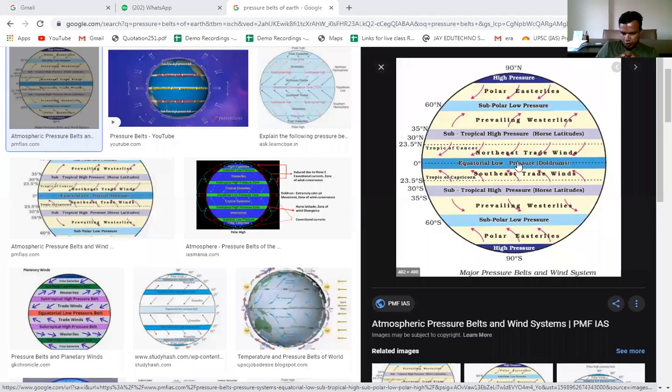But here in these two, the areas from the subtropical high pressure belt to the subtropical high pressure belt in the south, to the equatorial low pressure belt, the winds change direction. That is why they are also called trade winds, because the traders earlier used the changing direction of the winds, from easterly to westerly and westerly to easterly, for trading purposes.